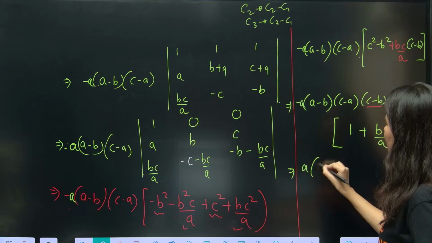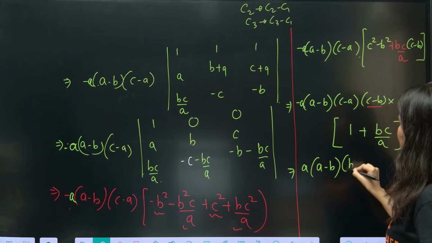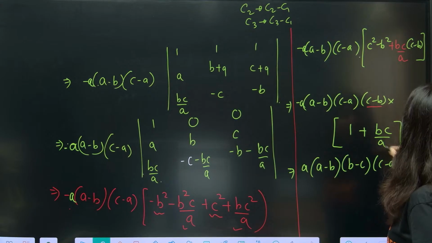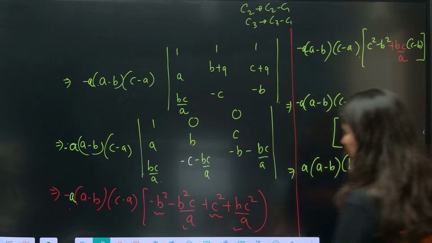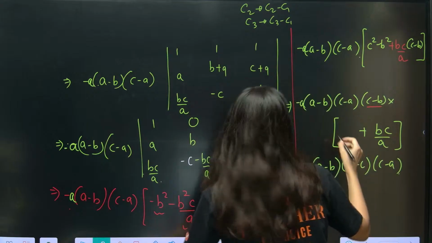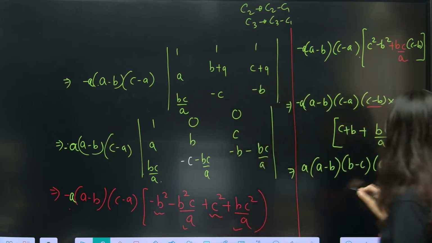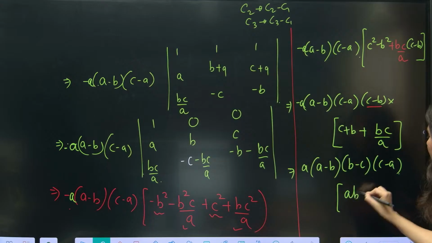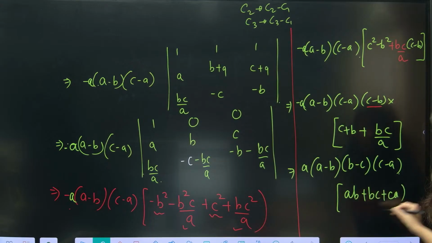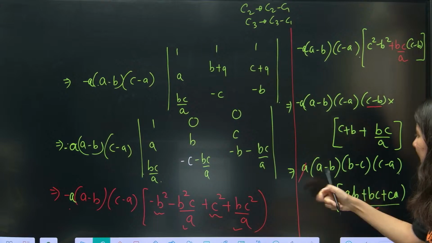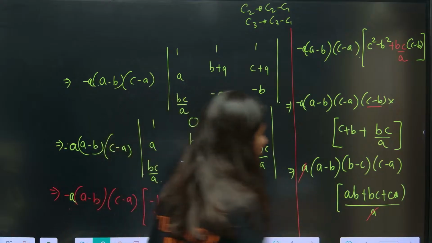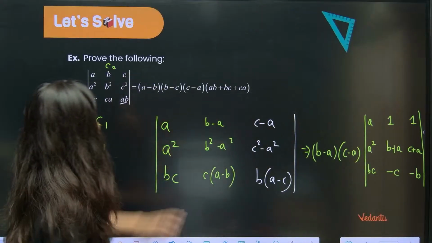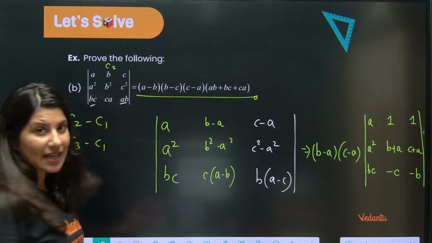So A times (A minus B)(B minus C)(C minus A), and over here, if you take LCM, this is C plus B, right? Now, if you take LCM, this is AB plus BC plus CA upon A, and this A gets cancelled out. So now you have (A minus B)(B minus C)(C minus A) upon AB plus BC plus CA, which is just this. So you need to remember this as also a result.